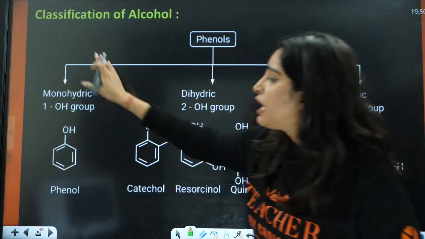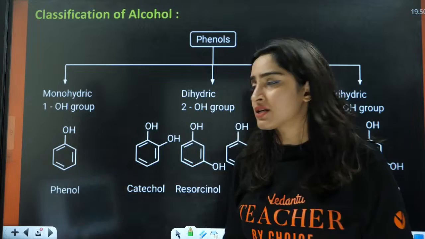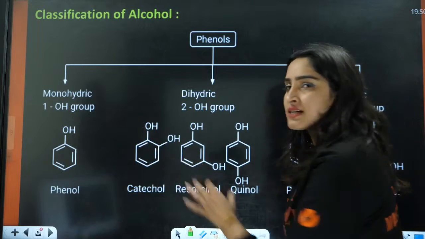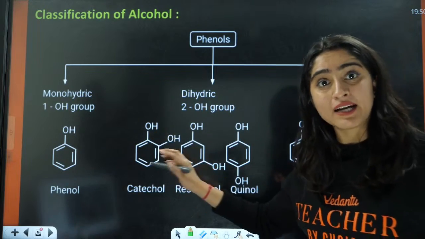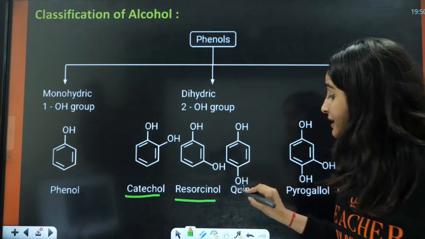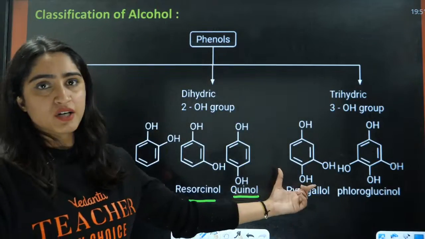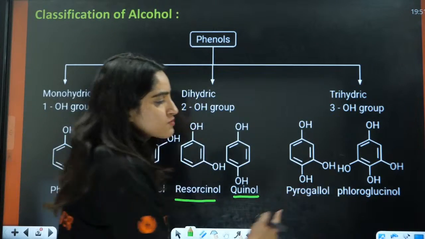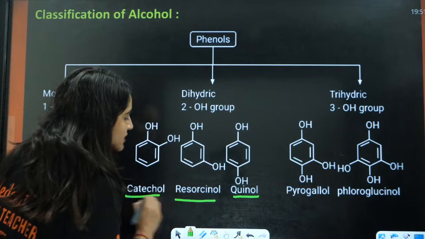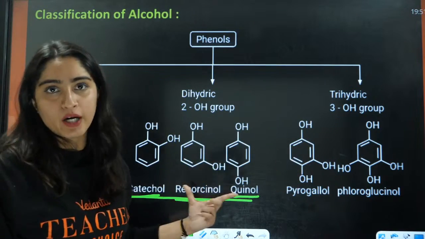So this is phenol. For phenol, we have monohydric, like phenol monohydric, that means just one OH is attached here. If two OH are attached here, that are ortho to each other, that is catechol, that are meta to each other, that is resorcinol, that are para to each other, that is quinol. If you have three OH attached to this, these names are not so important for you, these three are important for you.